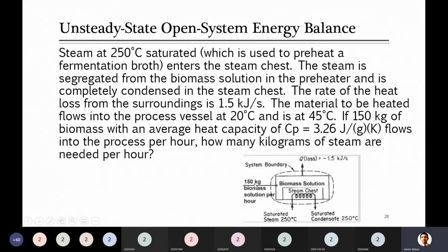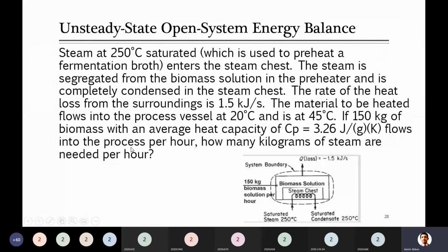The material which you want to heat is initially at 20 degrees C, and it reaches 45 degrees C because you are providing heat with the help of steam. If 150 kg of biomass with an average heat capacity Cp flows into the process per hour, how many kilograms of steam are needed per hour?